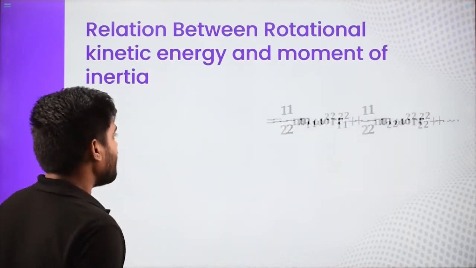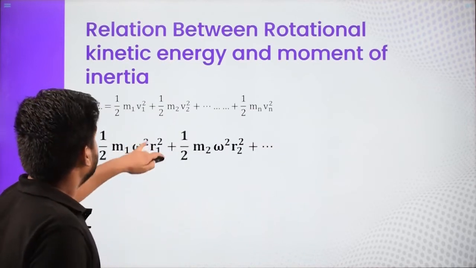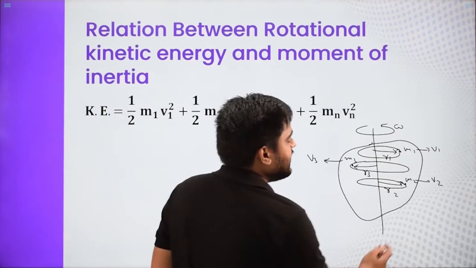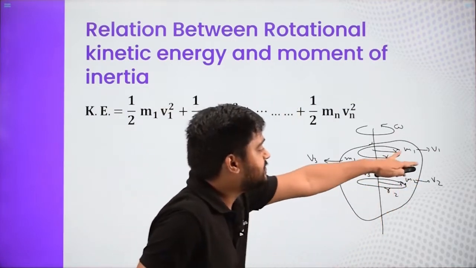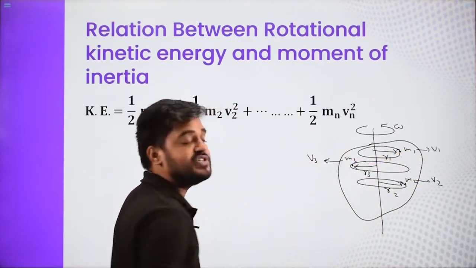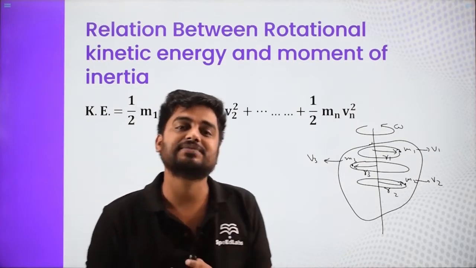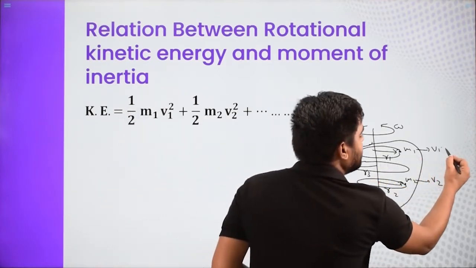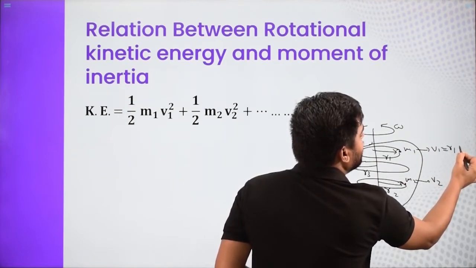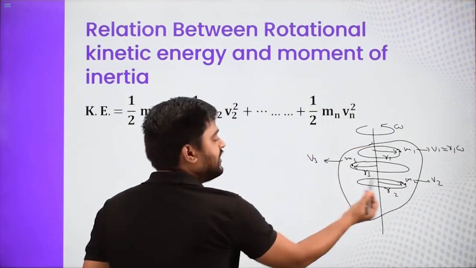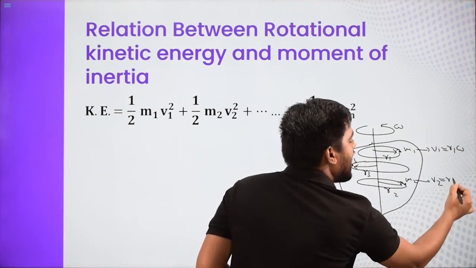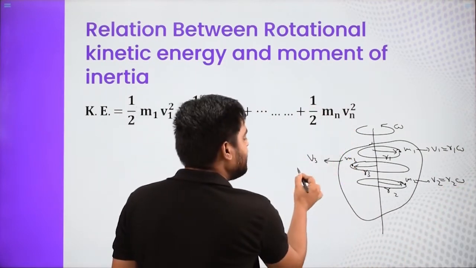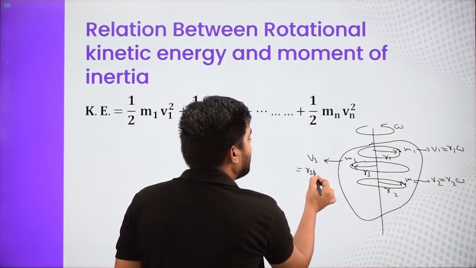Now, to write v1, this is how we can do it. This m1 is performing a circular motion. In circular motion, how can we relate the speed and angular speed? I will say v1 is nothing but r1 omega, v2 is nothing but r2 omega, and this is going to be r3 omega, because v is equal to r omega; r is different but omega is the same.